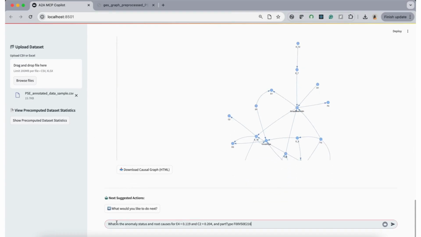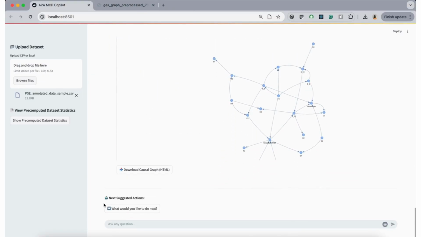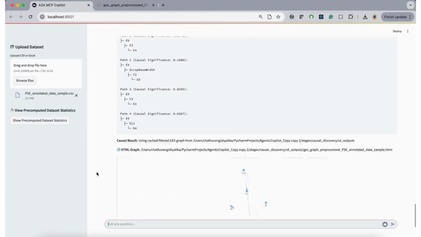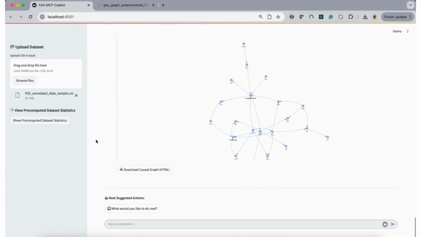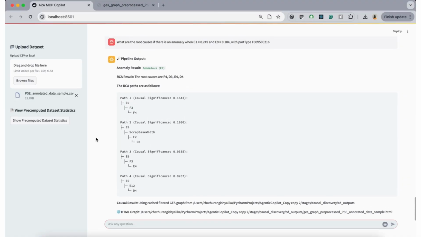In this example, the system detects an anomaly at E4 and identifies its root causes as grind depth 4 and set angle 3, both of which are control variables driving the observed deviation. Here is an example where the system detects an anomaly at E9 and traces multiple causal paths back to the actual root causes, including F4, D3, E4, and D4.